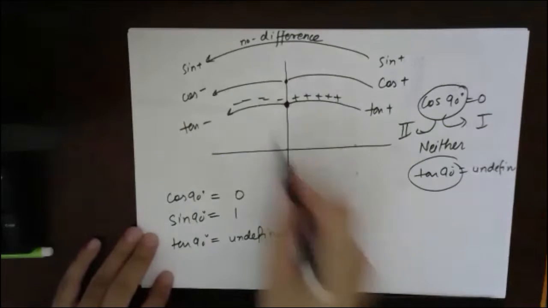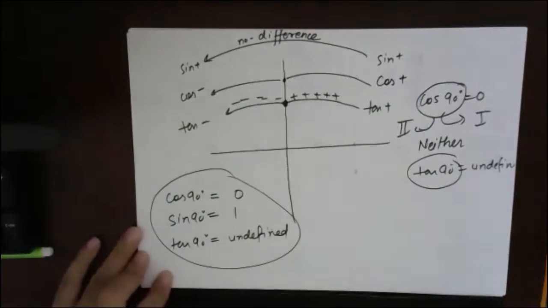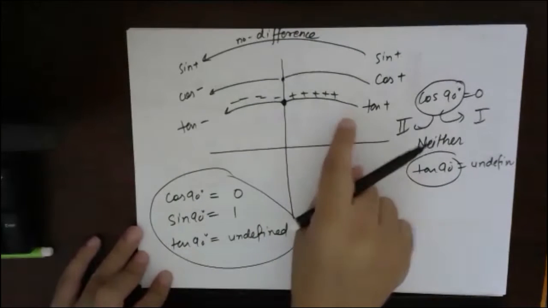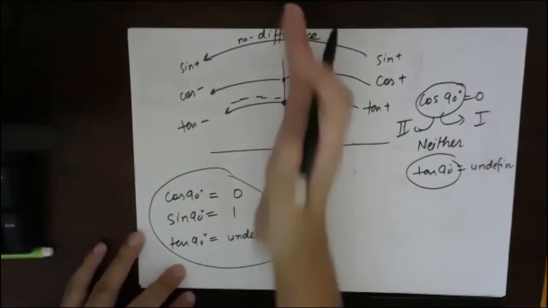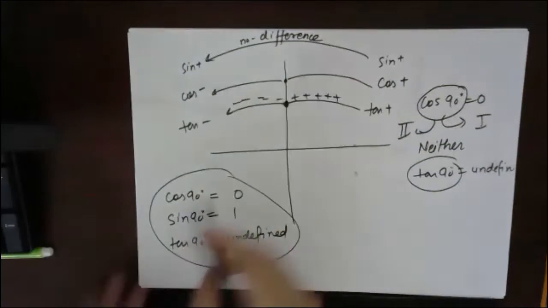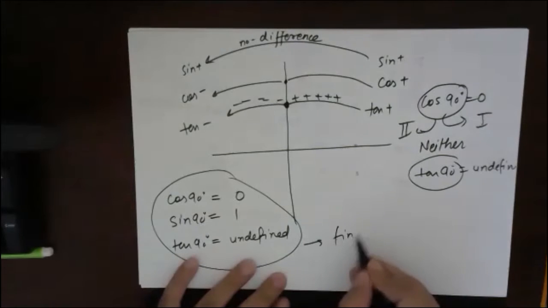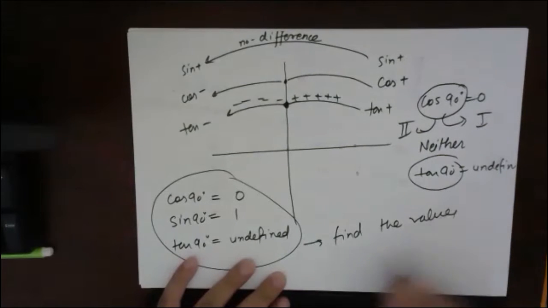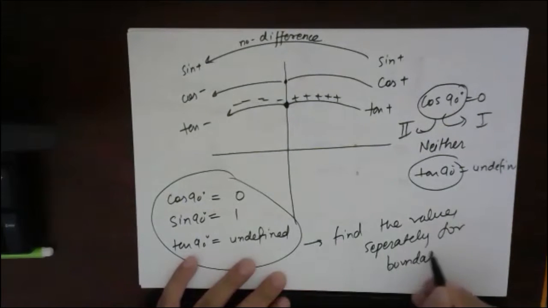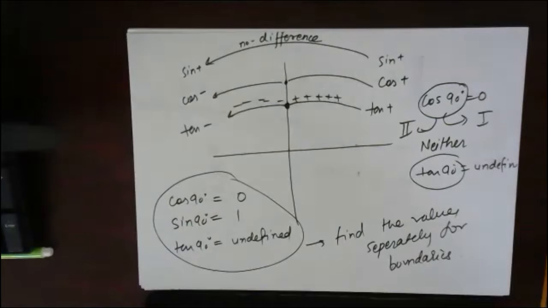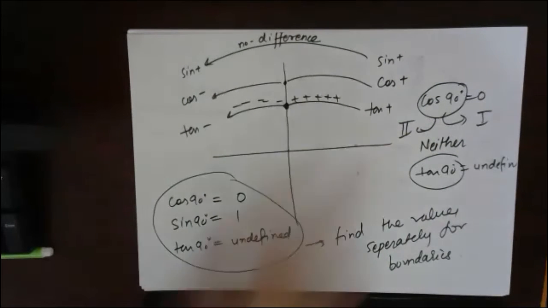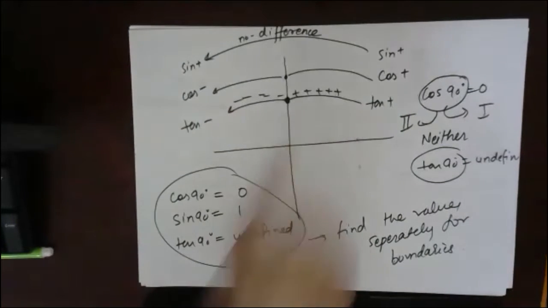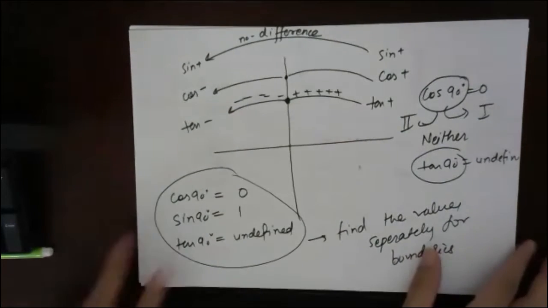So if somebody is talking about the boundary, you find the values separately. Understood? Don't take it under the rule of first quadrant, second quadrant, or what, because the boundary is the thing which is dividing the first and second quadrant. So find the values separately for boundaries. Understood, everyone? We will talk about 180 and 270 once we have done all the trigonometric ratios. I hope everybody understood what is happening here.